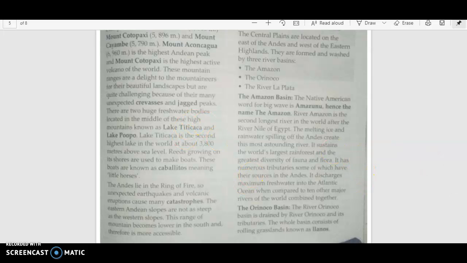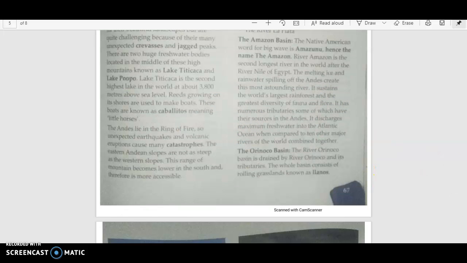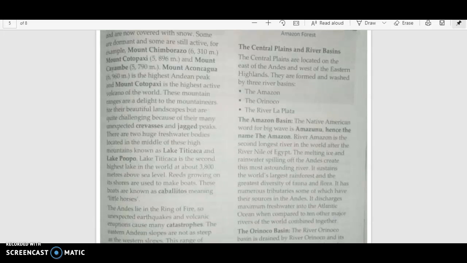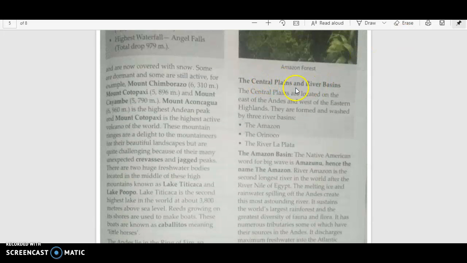So let me go further. What is there in the syllabus? I'll just highlight that. Next is the Central Plains and the river basins. So the major river basins are the river Amazon, Orinoco, and river La Plata. All these three are in the syllabus, and we will be marking them.